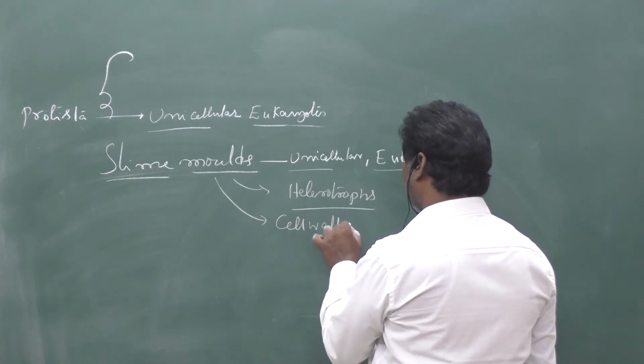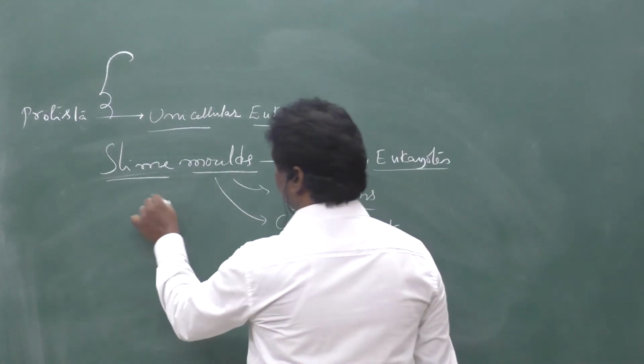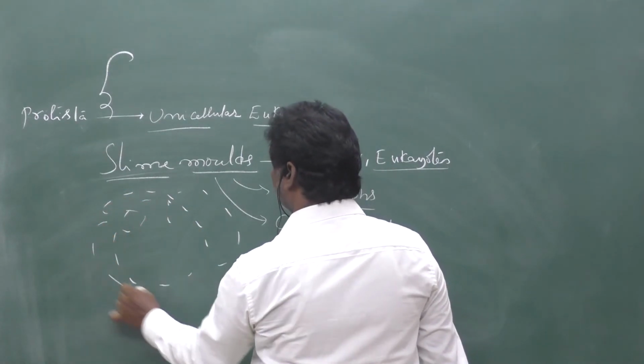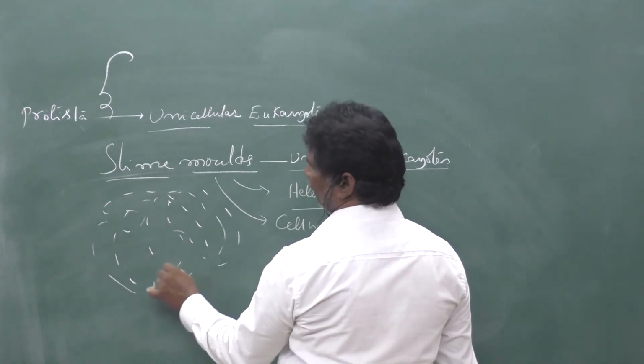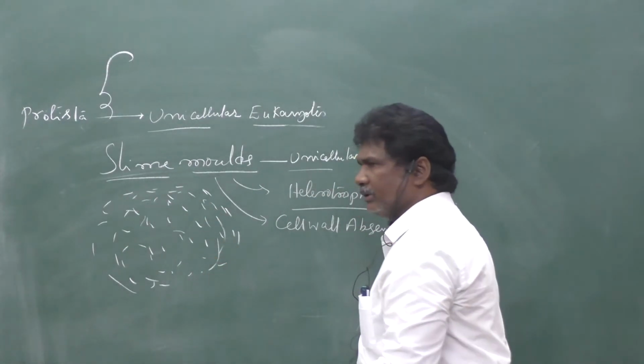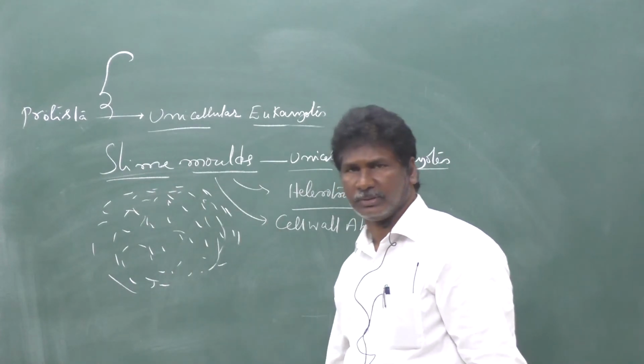Those slime molds are just like a mold; in that entire area they can occupy the space, just like molds. That is why they are simply called slime molds.